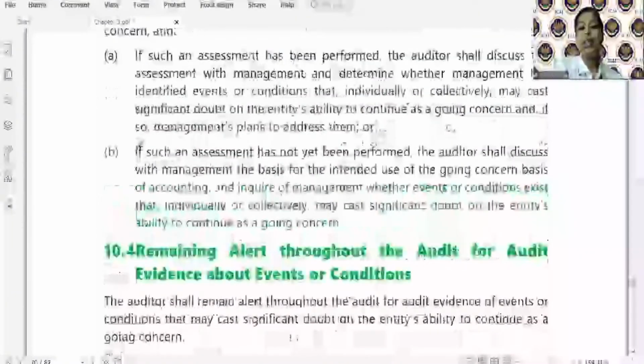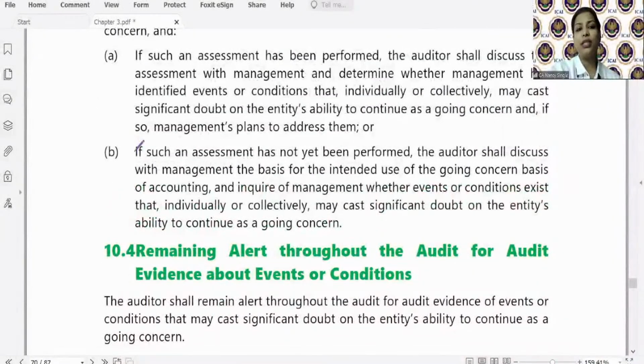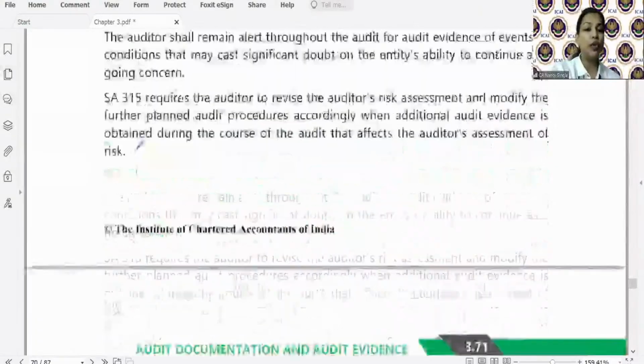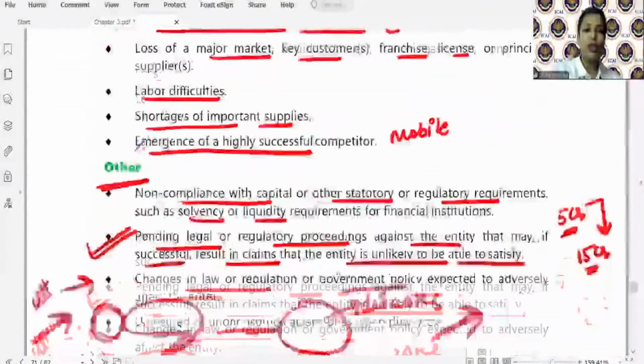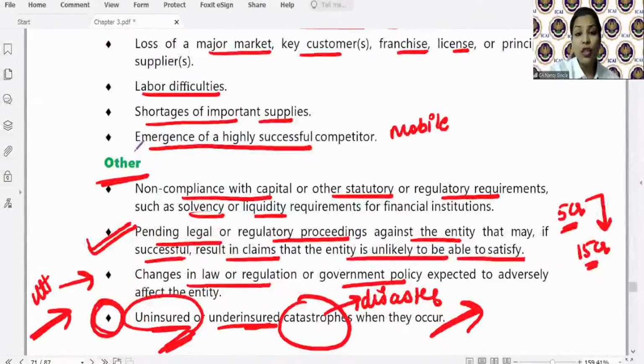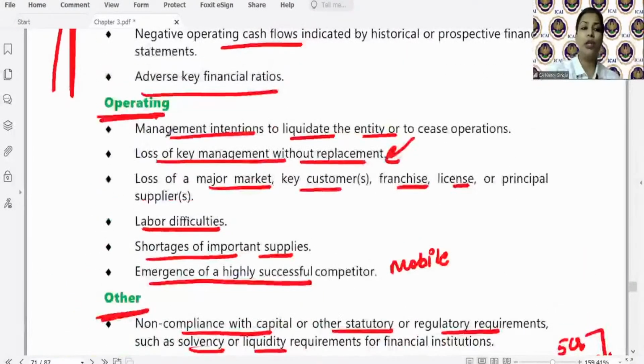So going concern is during the year, in the course of audit, auditor has to consider it. Don't get confused with SA 560 here. 560 में तो है कि बाद में कुछ हो जाते हैं तो ऑडिटर को क्या करना है after the date of audit report. यहाँ पर तो क्या है? During the course of audit, the auditor becoming aware about any event, जिससे उसको लगता है कि भाई, let's say during the course of audit the auditor got to know that one of the masterminds behind the technology of this company, he has left the organization. The company is not having any replacement for that. Okay? Now what will happen?